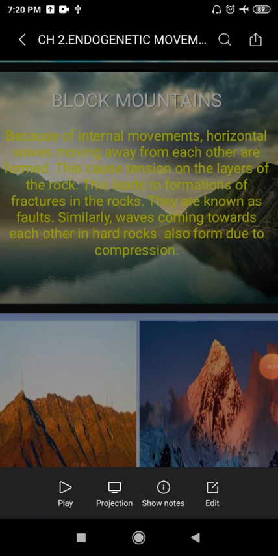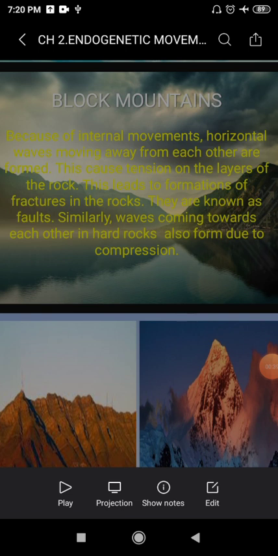Now, let us resume our lesson. In the previous class, I told you about endogenetic movement, the internal movement which happens under the surface of the Earth, and as a result, so many formations are there. One of them we studied in our previous class: fold mountains.